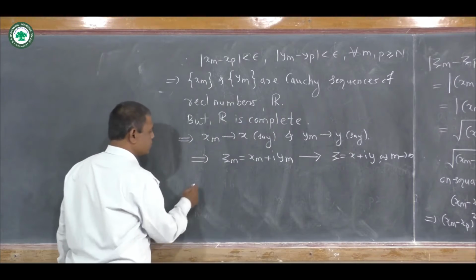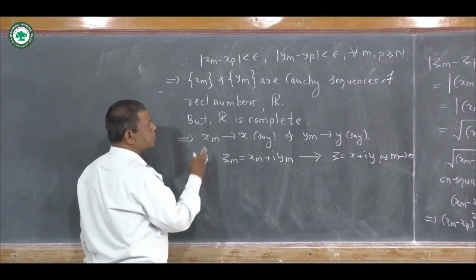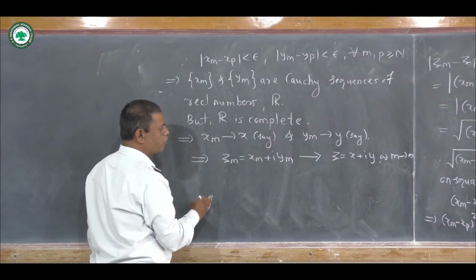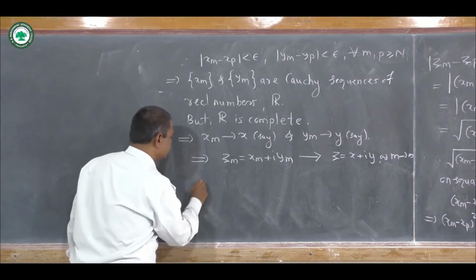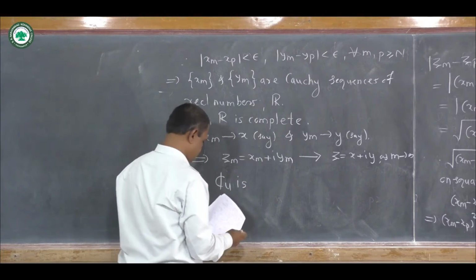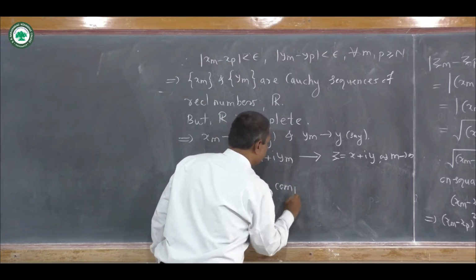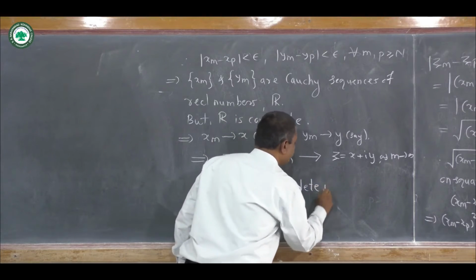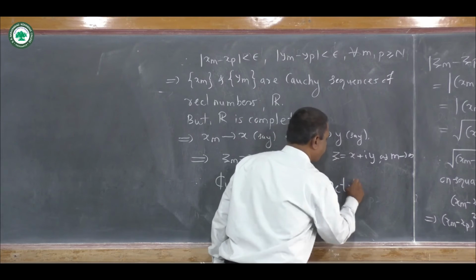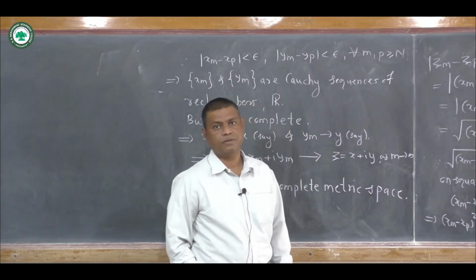So using this, we can say that every Cauchy sequence in the set of complex numbers is convergent. Therefore C_U is a complete metric space here. Okay, thank you.